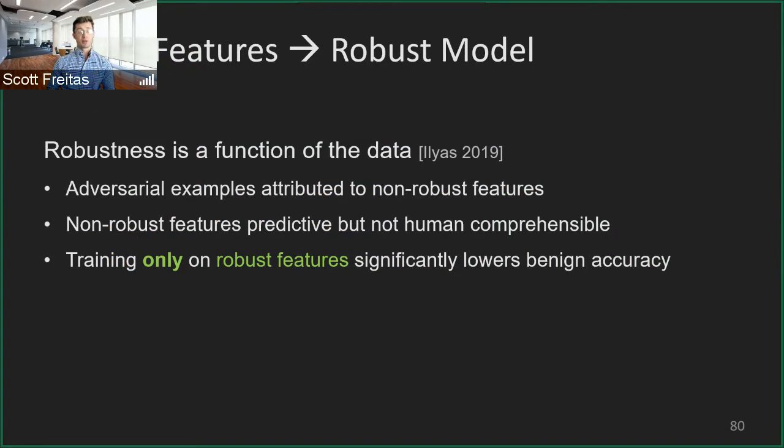We can think of these non-robust features as pixel patterns in the image that the human eye typically wouldn't notice, but that machine learning models can train on. These non-robust features are actually quite predictive, but they're just not human comprehensible. And it's been shown that training only on robust features significantly lowers the benign accuracy. That provides a good motivation for why I want a separate classification pipeline separate from the defense potentially.